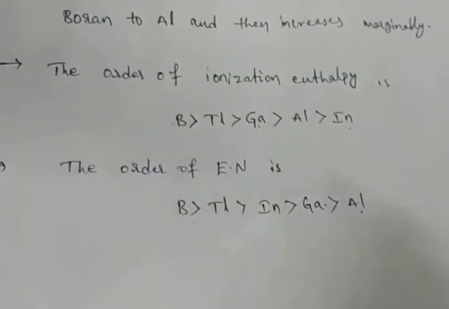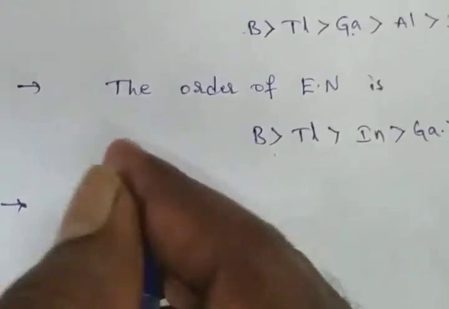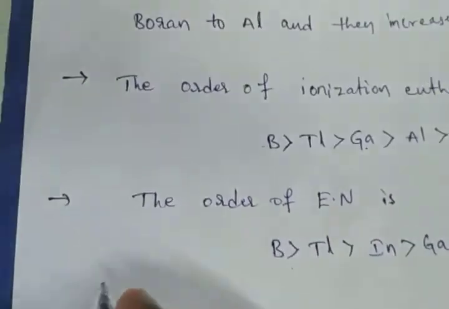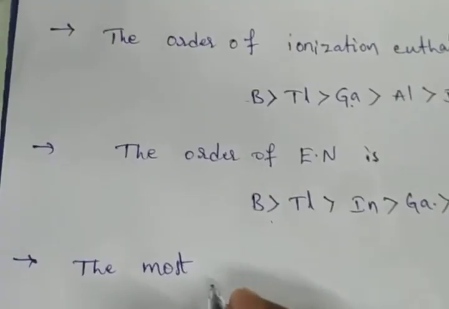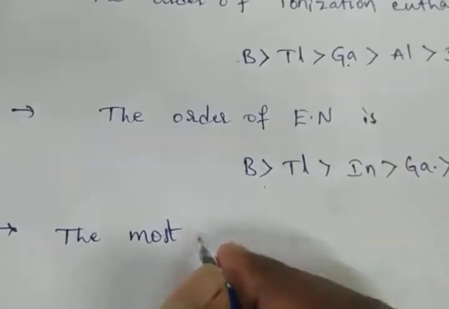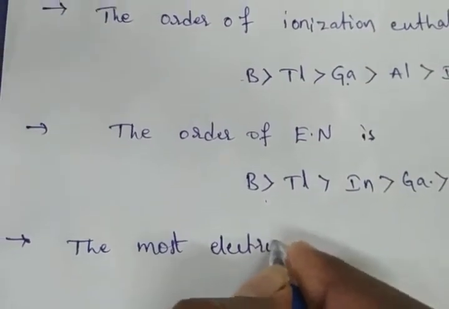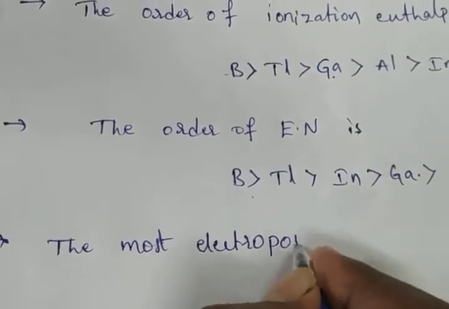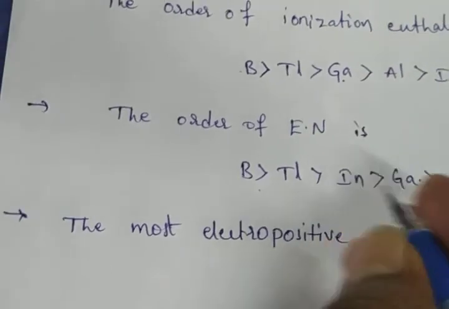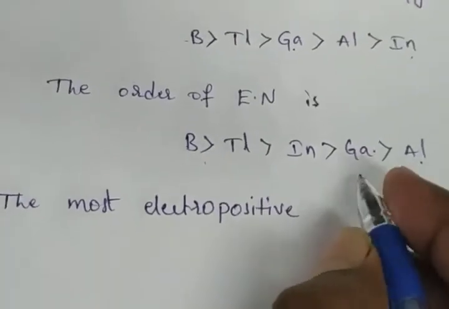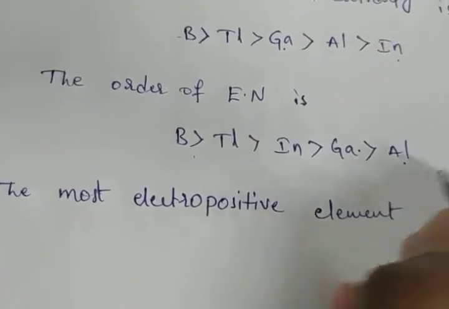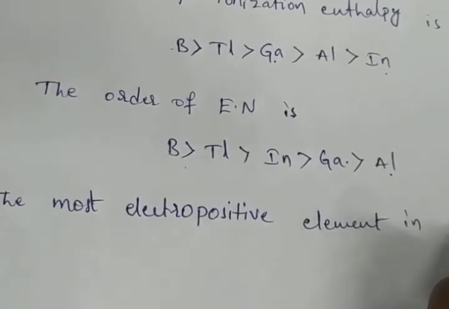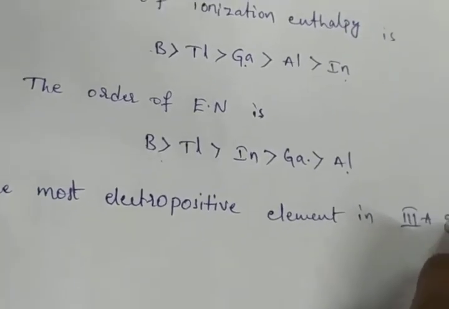Which is the most electropositive element in 3rd A group?